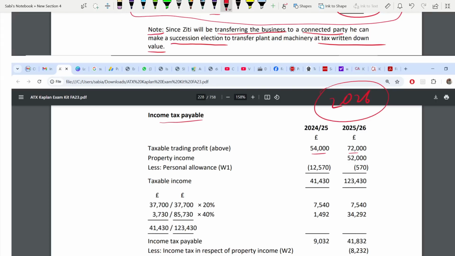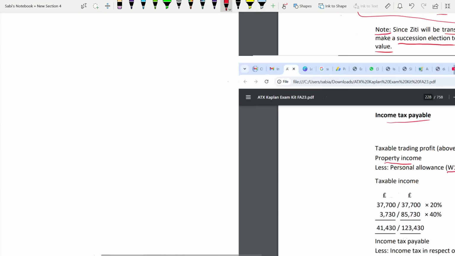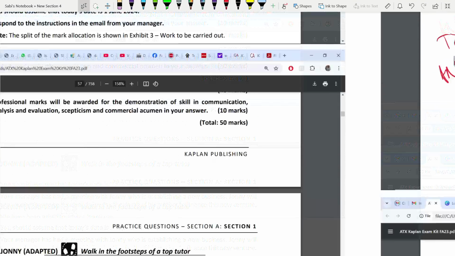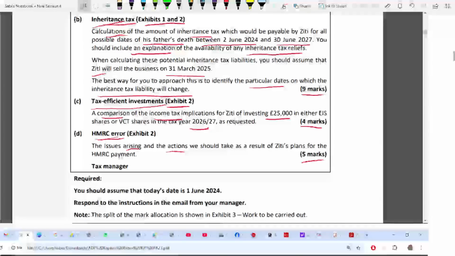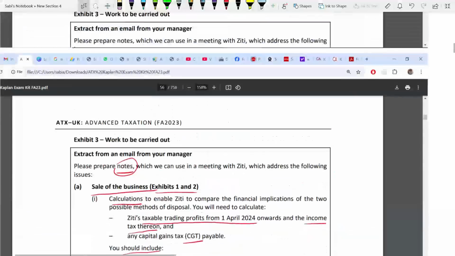Your profit is above your personal allowance, there is a working one for it. This working one is for this, okay? 570. Here you are going to get the full amount. But there is a property income. Remember there's a rental income in 25, 26, 52,000. In case you forgot, I will take you back. Don't worry. Always you can go back and revisit your exhibits. It's there for a reason.